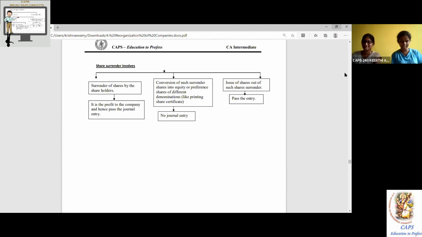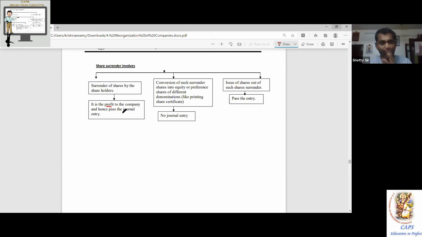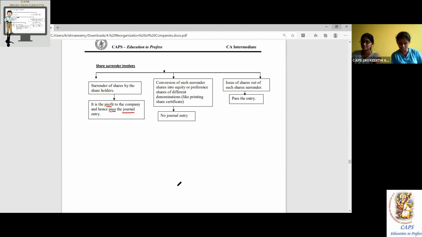Share surrender involves 3 arrow marks. Surrender of shares by shareholders is a profit to the company and hence pass the journal entry. Perfect? Yes, sir. Second one, conversion of such surrendered share into equity or preference share of different denominations, like printing share certificate. No journal entry. The conversion, there is no entry.